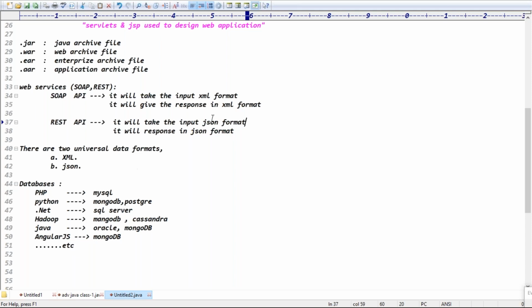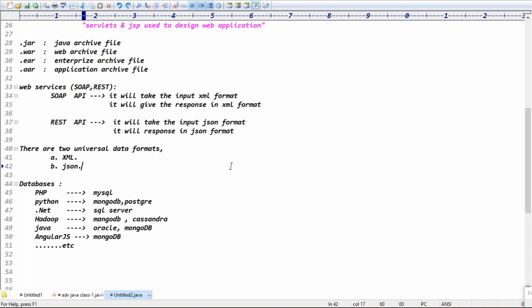If it is JSON data, even a .NET client can access it, and a Python client can access JSON data. It is interoperable, guys. MongoDB gives the structure of interoperability: JSON data can be accessed by any client, any technology. That's why MongoDB became more popular.